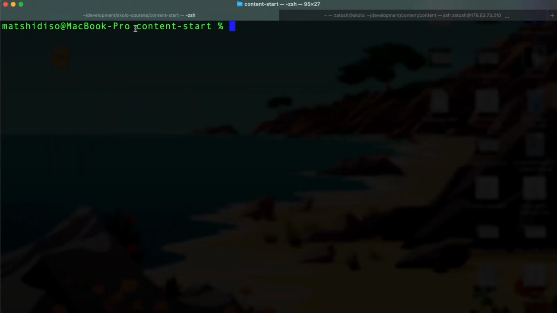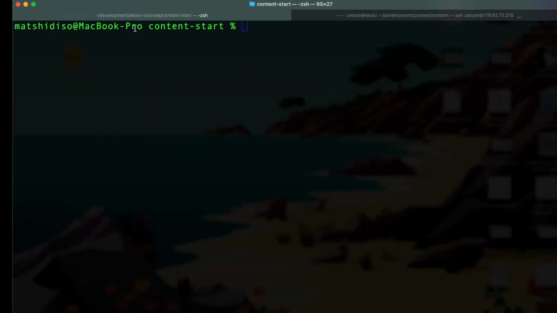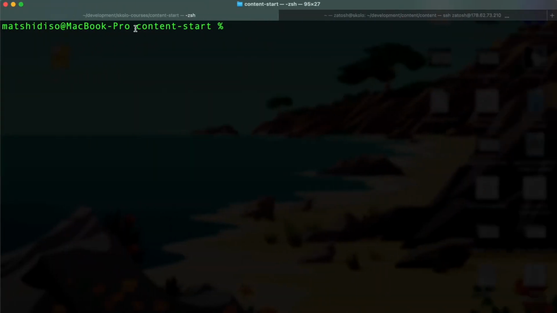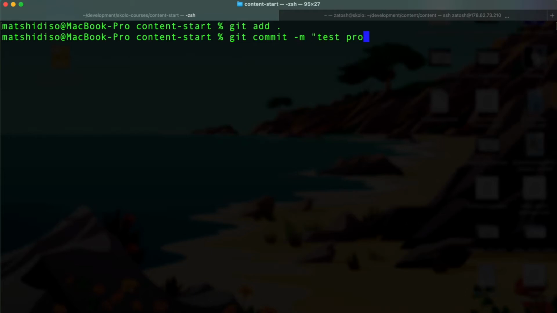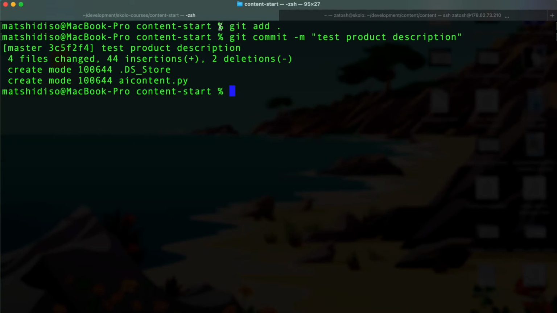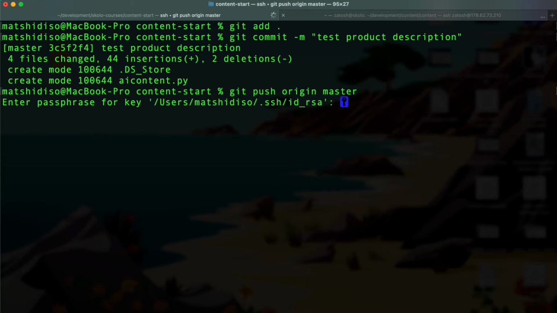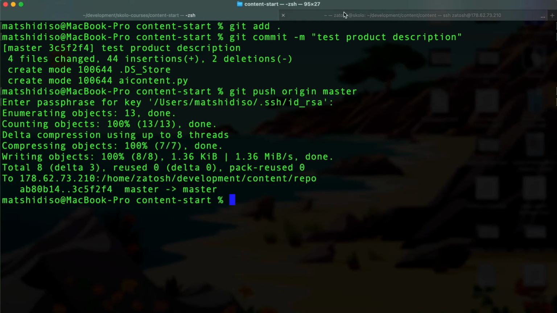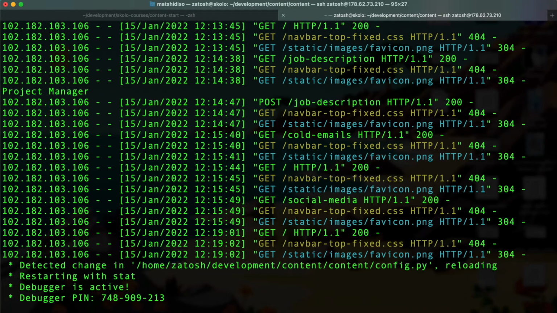As usual, if you watch my videos a lot, you'll know I write my code on my personal computer. I have to push it to my virtual server to run it from there. So just bear with us on this one. Every time I have to be pushing my code. All right, so that's product description. We've pushed all of that. We've committed that. Let's then push that. So this is restarting, but I don't want to run this now.